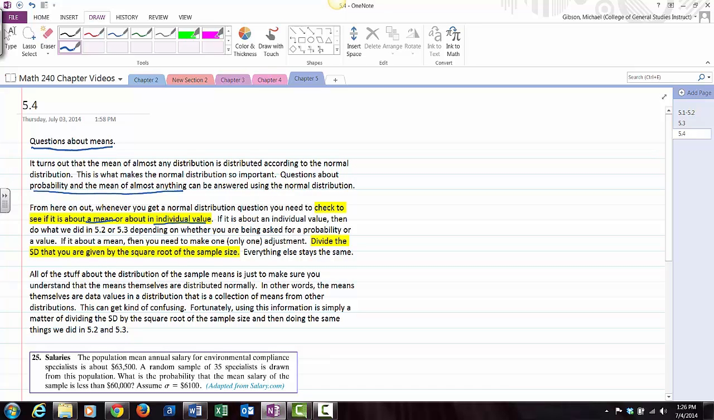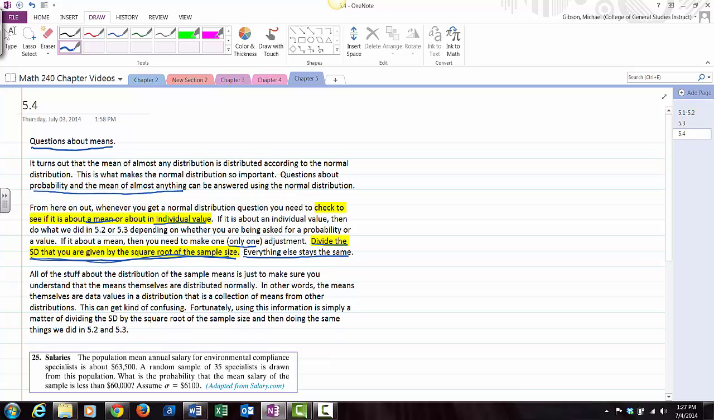If it's about a mean, then you need to make one and only one adjustment. All right? Divide the standard deviation that you were given by the square root of the sample size. Everything else stays the same. Okay? So your only one adjustment: divide the standard deviation that you were given by the square root of the sample size. Everything else stays the same.